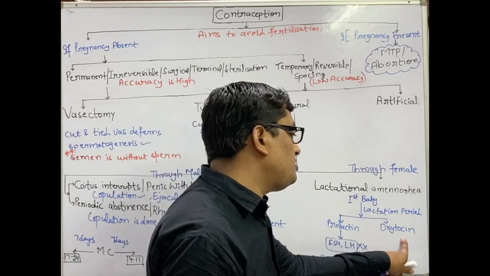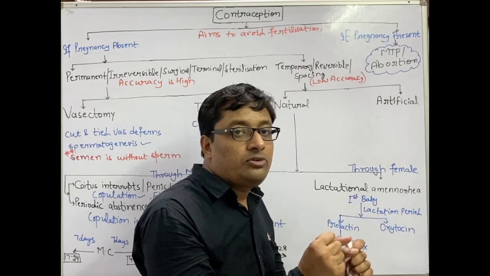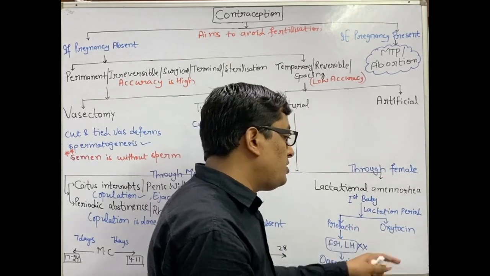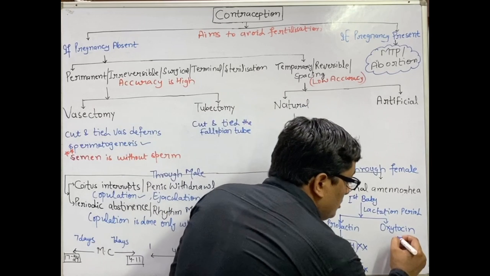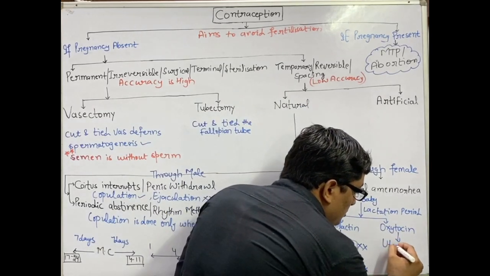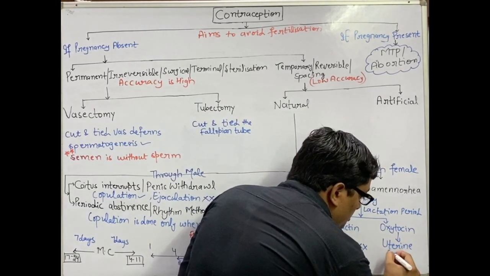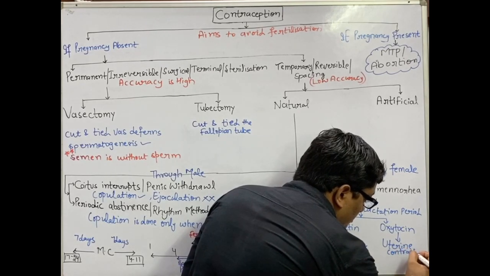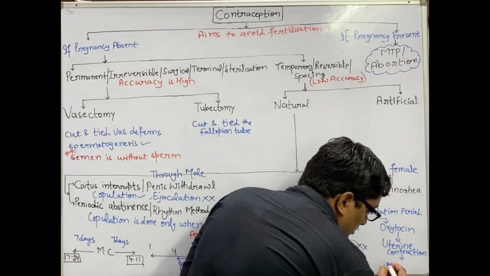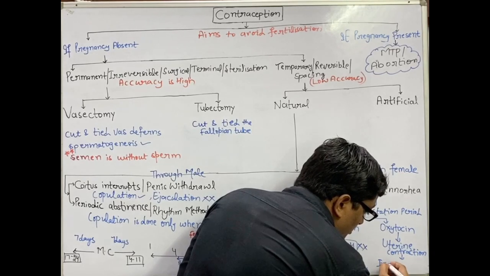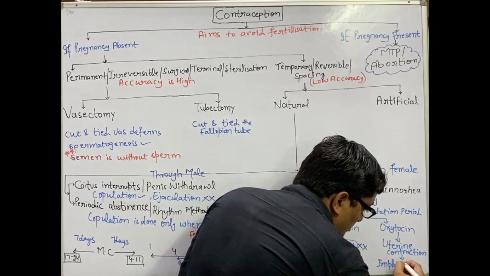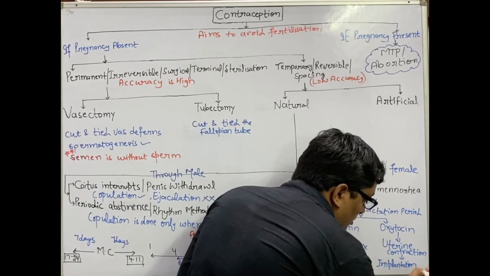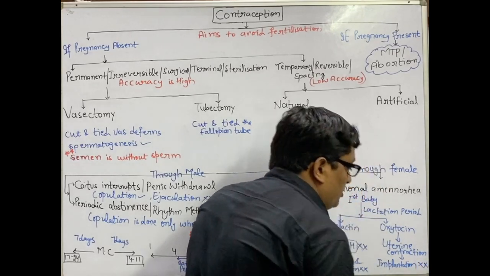Then this oxytocin is responsible for uterine contraction, so it will not allow implantation. Implantation is not favored.